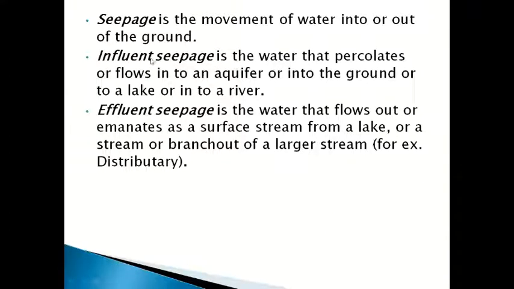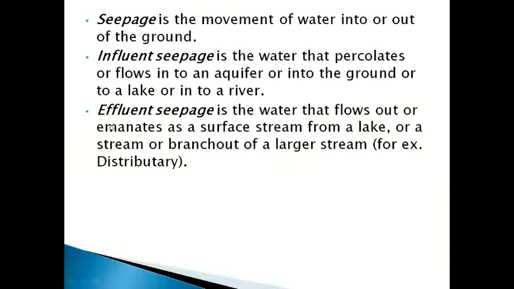On the basis of whether water comes out or goes in, there are two types of seepage. One is effluent seepage, which is the water that percolates or flows into an aquifer or into the ground. You can see here, this will go into the aquifer. Just remember this: from the surface of the earth, the water will go inside the ground. This is called effluent seepage.